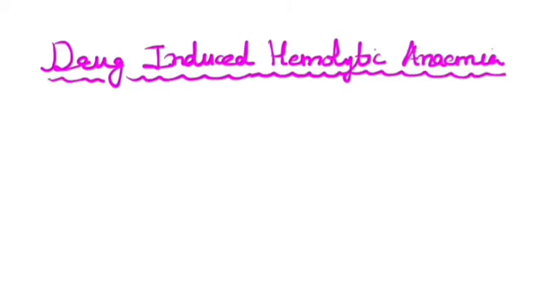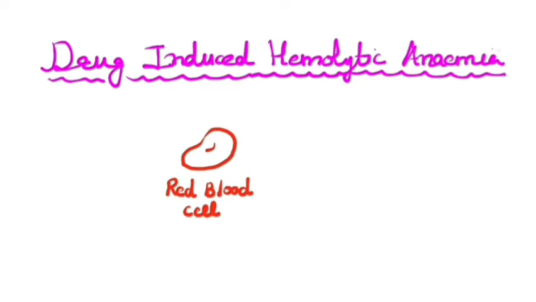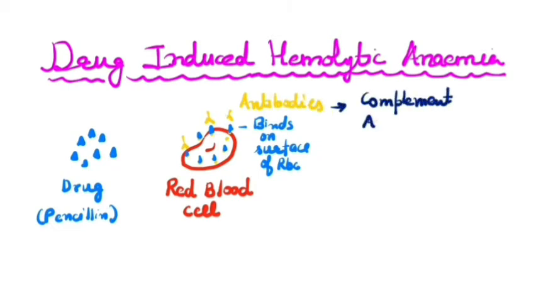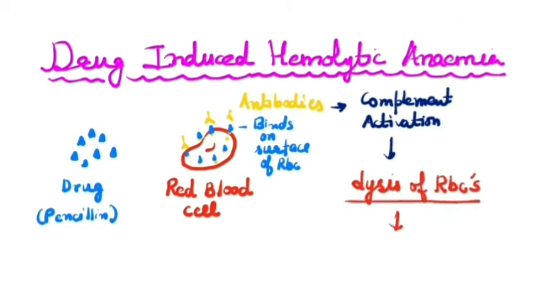Drug induced hemolytic anemia. This is a red blood cell. Certain antibiotics, for example penicillin, cephalosporin and streptomycin, here we are taking the example of penicillin, can adsorb non-specifically to protein on RBC membranes, forming a complex similar to a hapten carrier complex. In some patients, such drug protein complexes induce the formation of antibodies which then bind to the adsorbed drugs on the red blood cell, inducing complement mediated lysis, and thus progressive anemia takes place. But when certain drugs are withdrawn, hemolytic anemia gradually disappears.